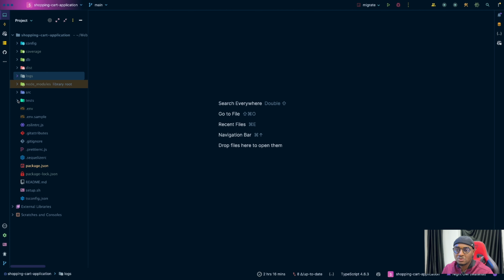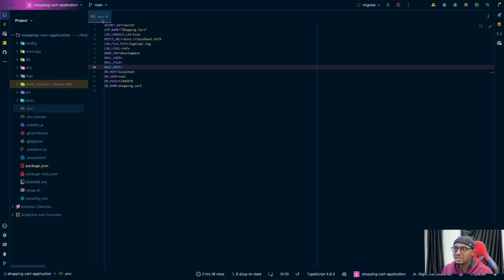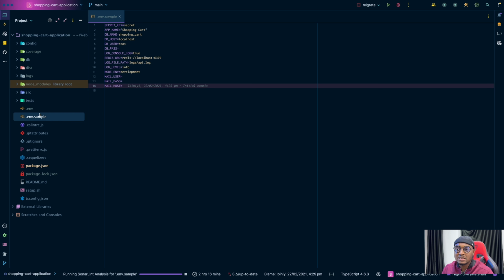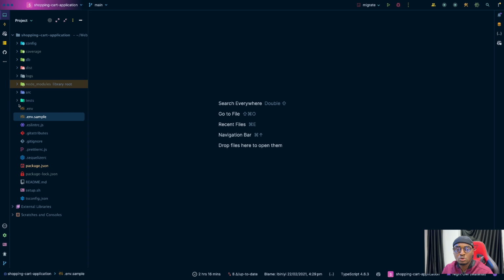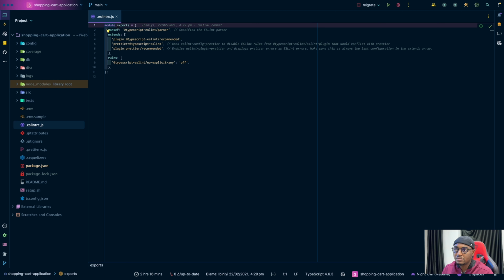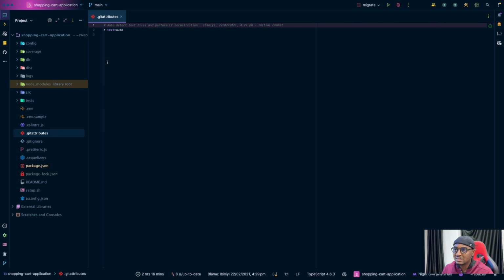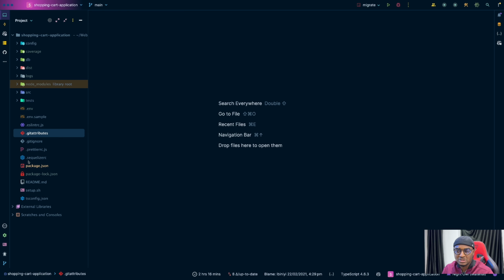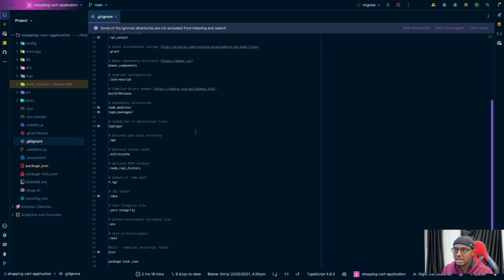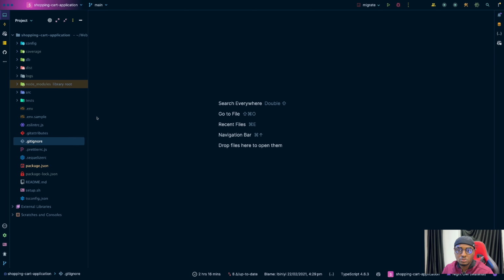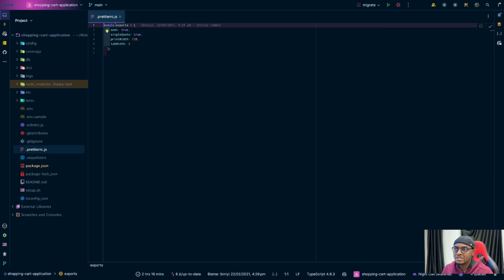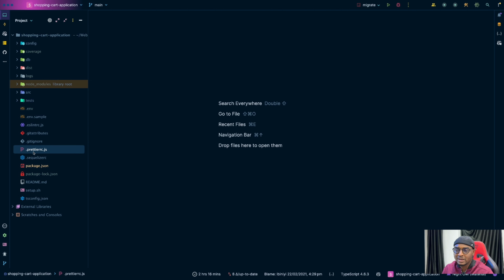Then we have the tests folder. Then environment variables. I added this env.sample just so that it will be easy to clone and run the application. Then ESLint, obviously, for linting. I don't know why I had this Git attributes file; I think it was added by WebStorm. Then gitignore, which stores every file and folder that we don't want to push to Git. Prettier is just for making your code look nice.